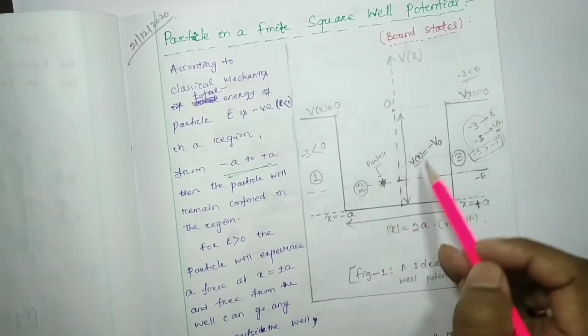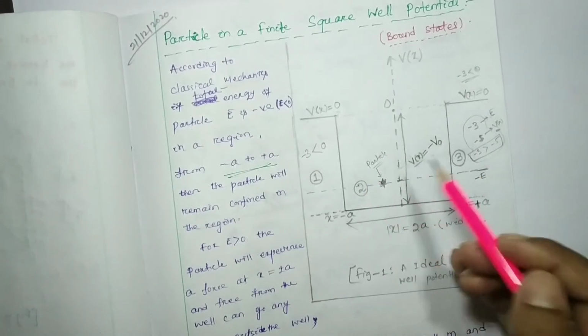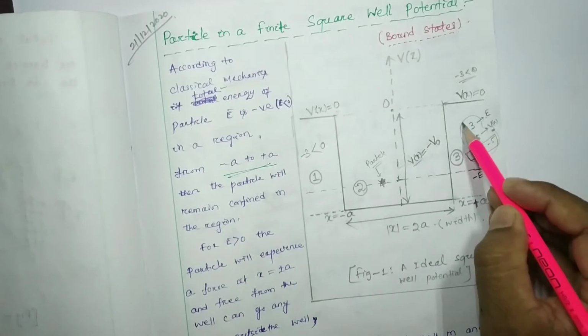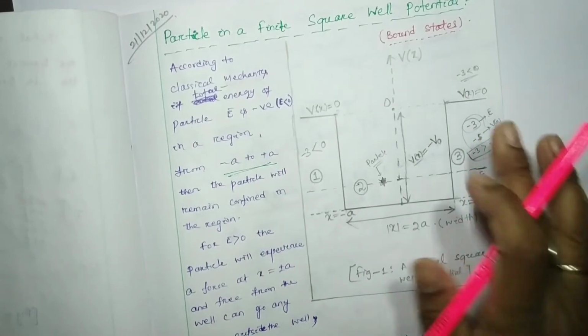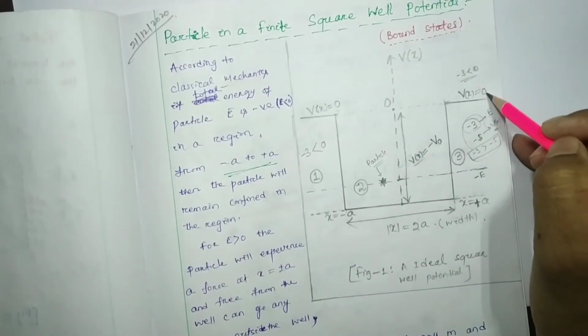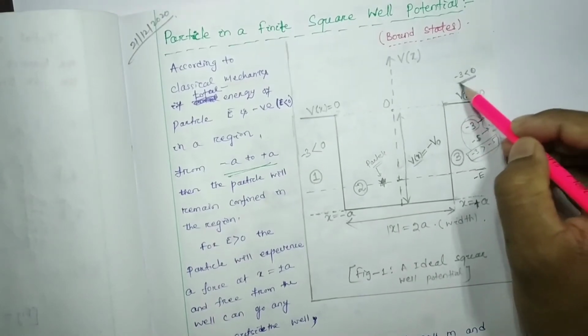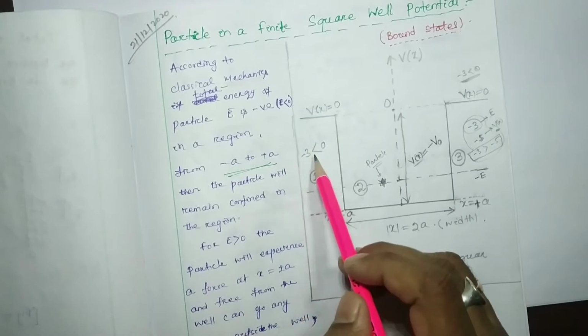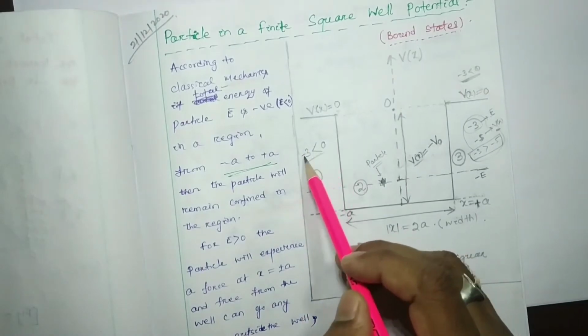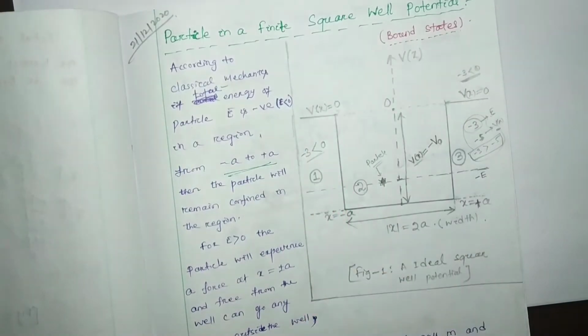And we can see mathematically that the total energy is -3. In region 3, the potential is 0, higher than the kinetic energy. In region 1 also, the potential is higher than the total energy.